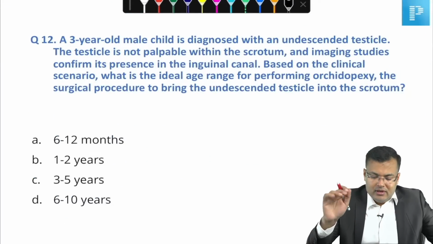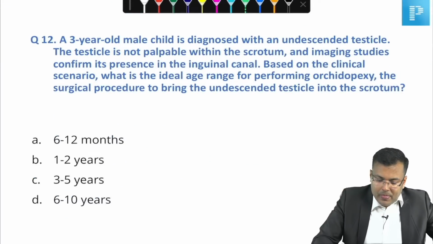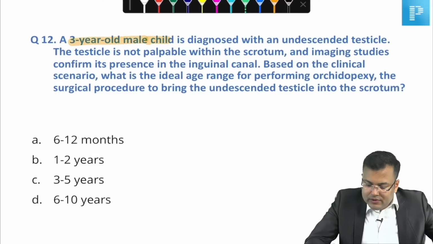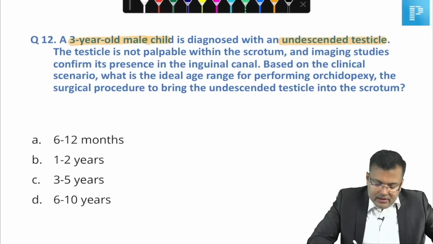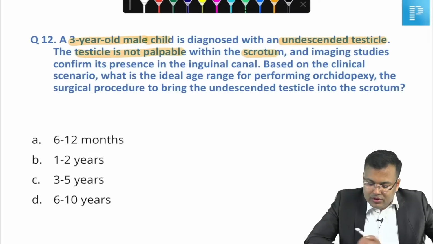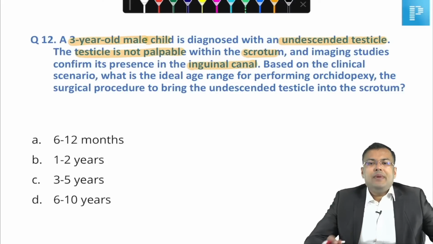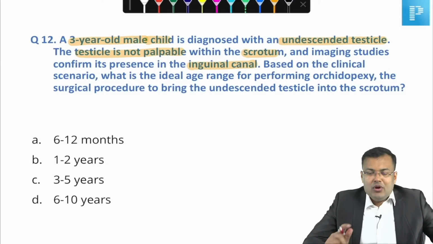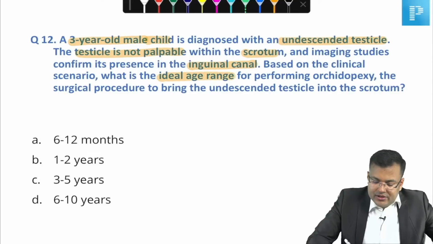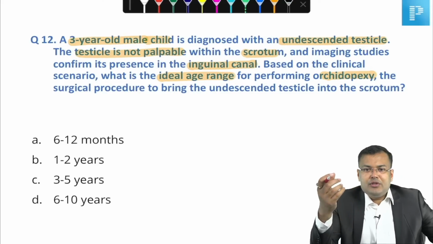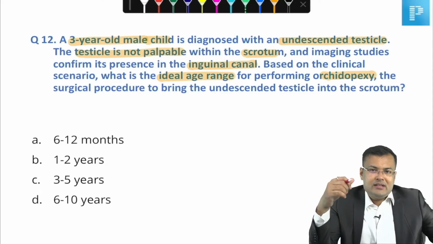Easiest question. Tell me guys, what is the correct answer here? A 3 years old male child diagnosed with undescended testicle. Testicle is not palpable within the scrotum. Imaging studies confirm that it is present in the inguinal canal. Based on the clinical scenario, what is the ideal age range for performing orchidopexy? What is orchidopexy? It is the surgical procedure of bringing the undescended testis into the scrotum.